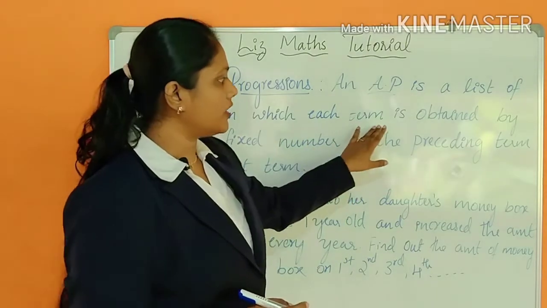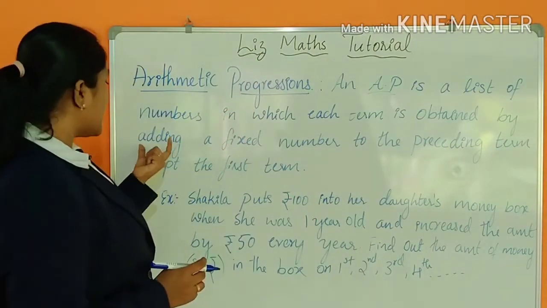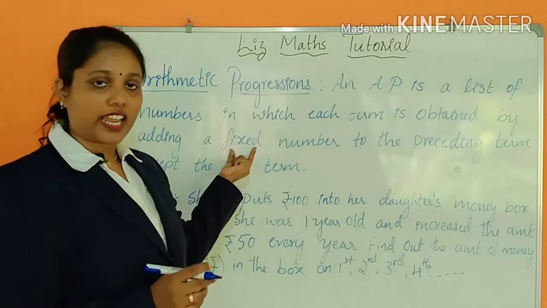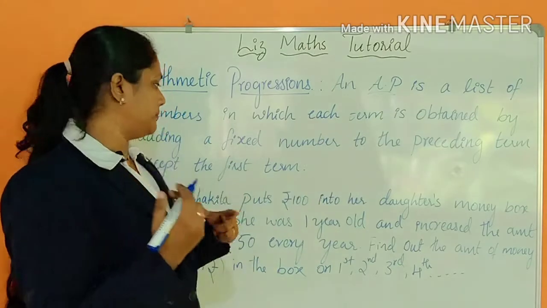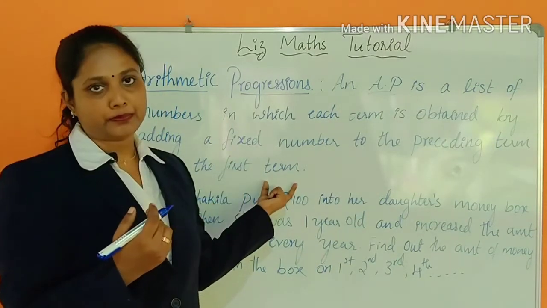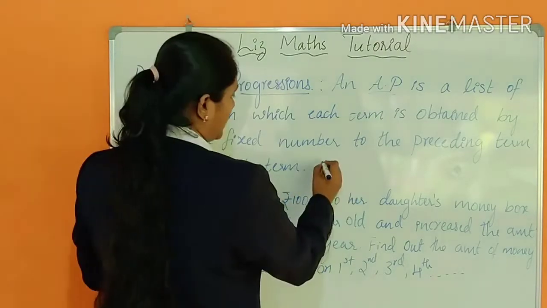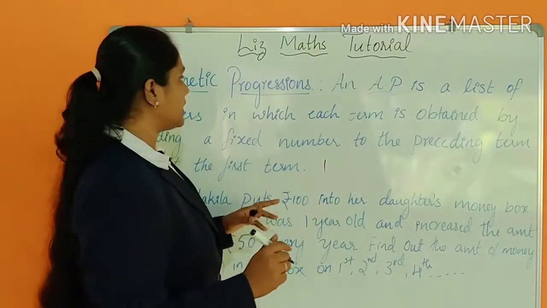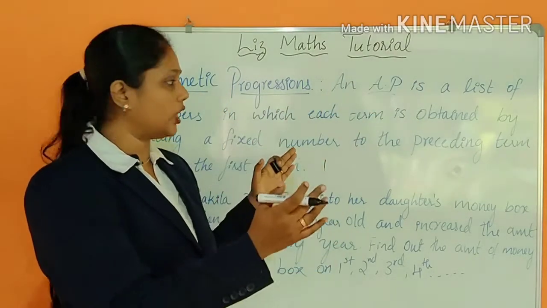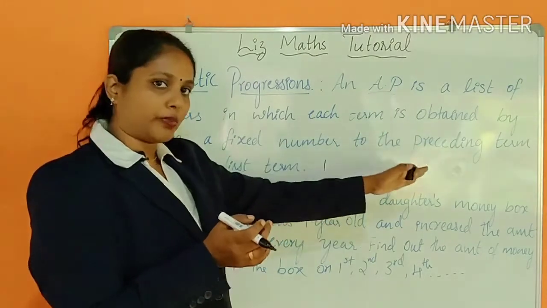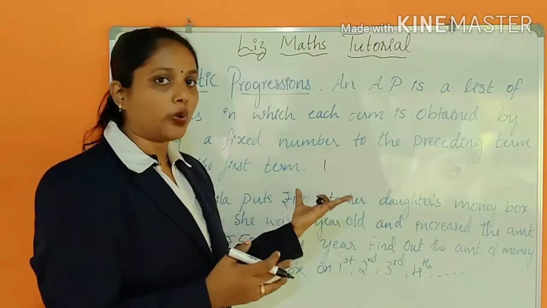So how is each term obtained? By adding a particular fixed number to the preceding term, except the first term. Got it? Except the first term. The first number, say if I am taking the digit 1. See here, an arithmetic progression is a list of numbers, and we have to find out how each term is obtained. Each term means there are so many numbers. How is each term obtained?